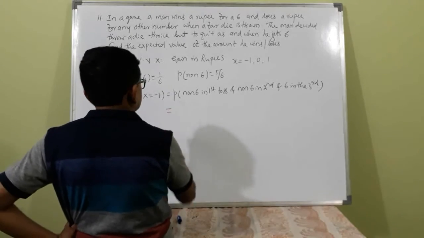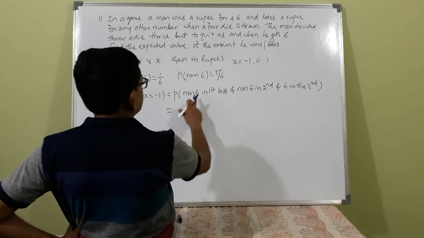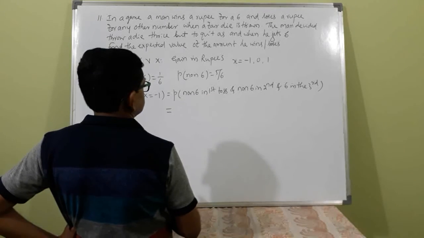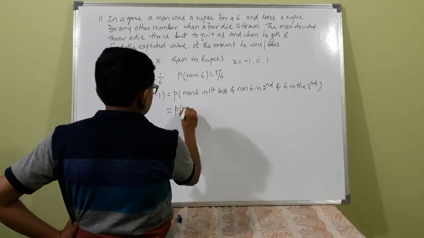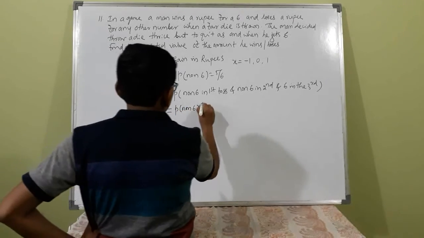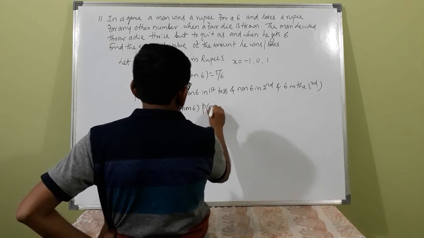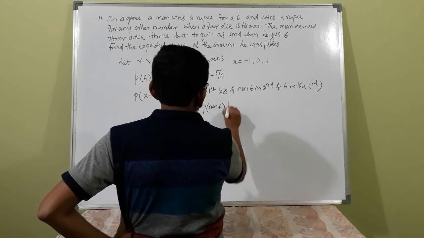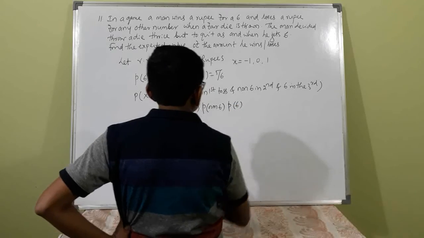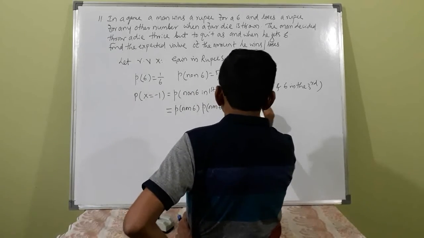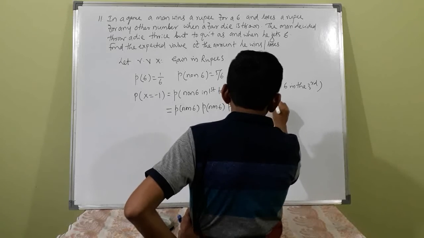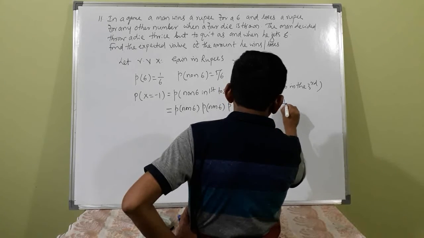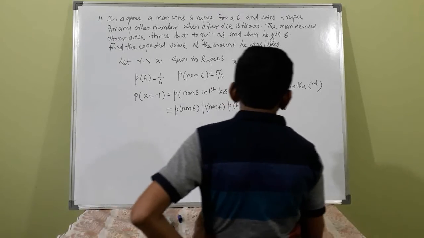That is probability of non 6 in the first toss into probability of non 6 into probability of 6, that is 5 by 6 into 5 by 6 into 1 by 6. Okay.